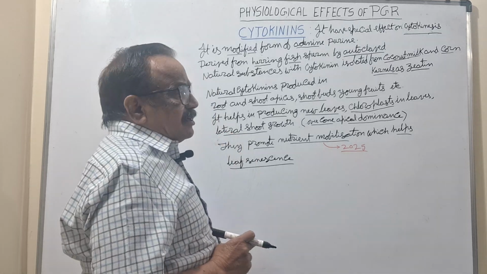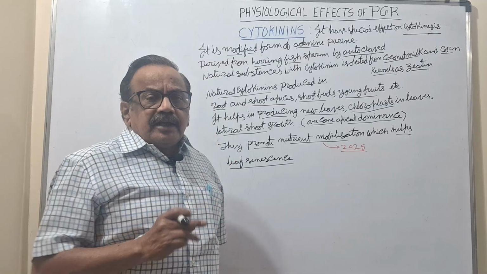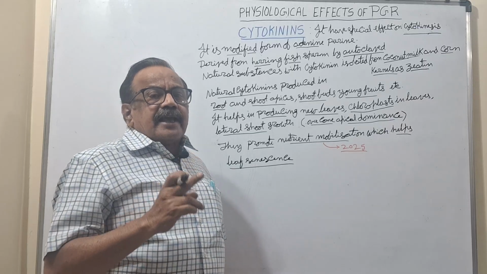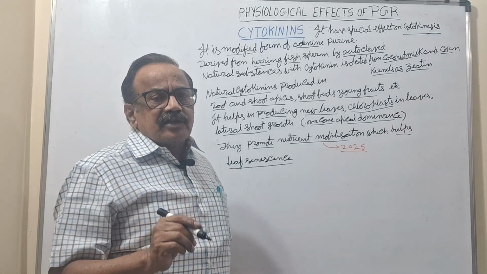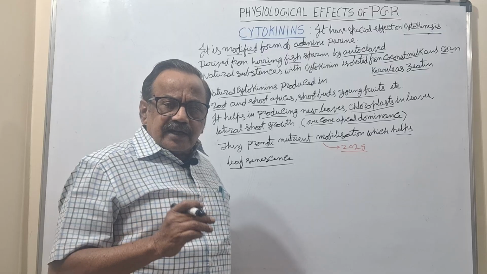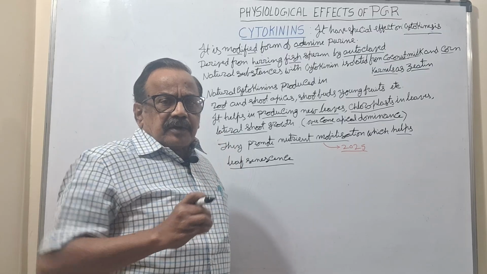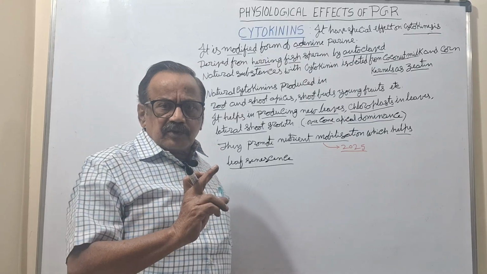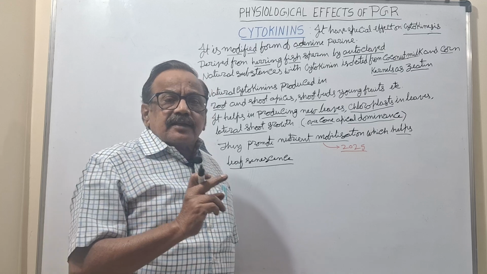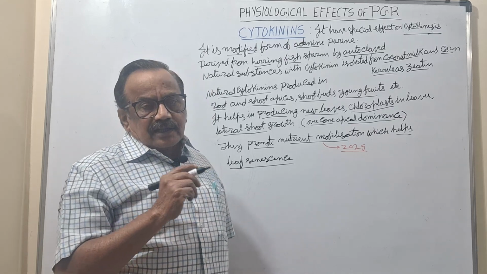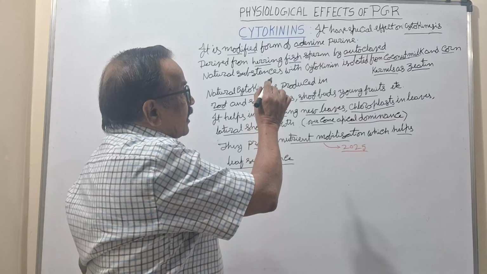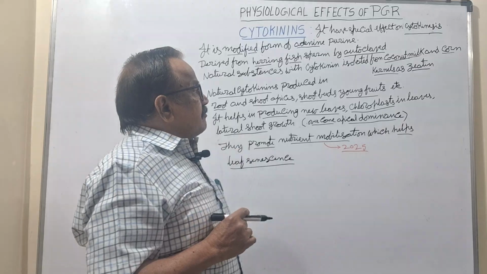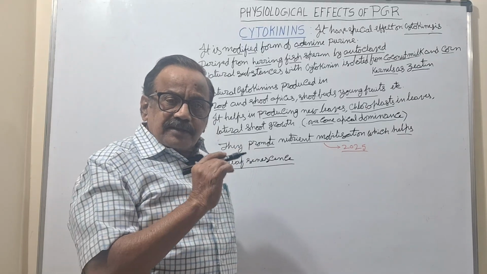Cytokinin has a special effect on cytokinesis in cell division. Whenever we read mitosis, there is karyokinesis and cytokinesis. Karyokinesis means the nucleus becomes two nuclei, and next it is followed by cytokinesis. That is where the special effect is shown by cytokinins. So this is one of the important points.